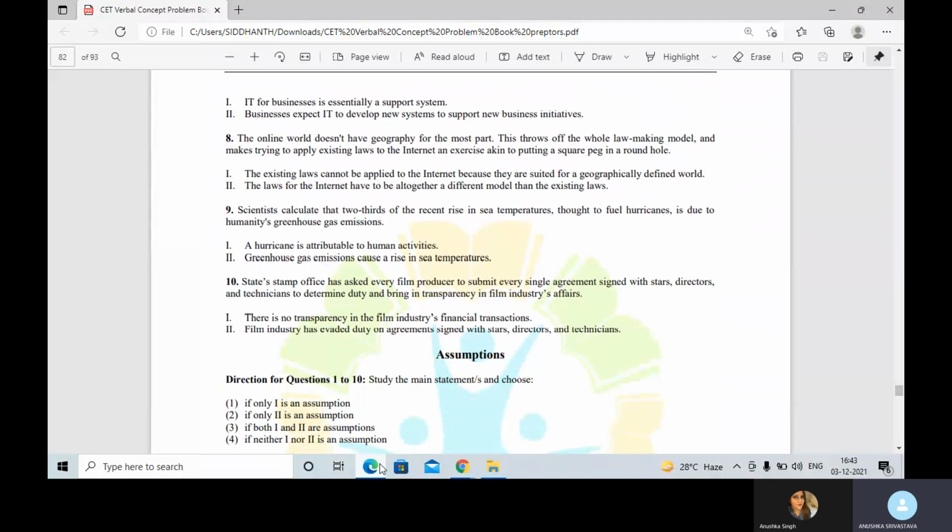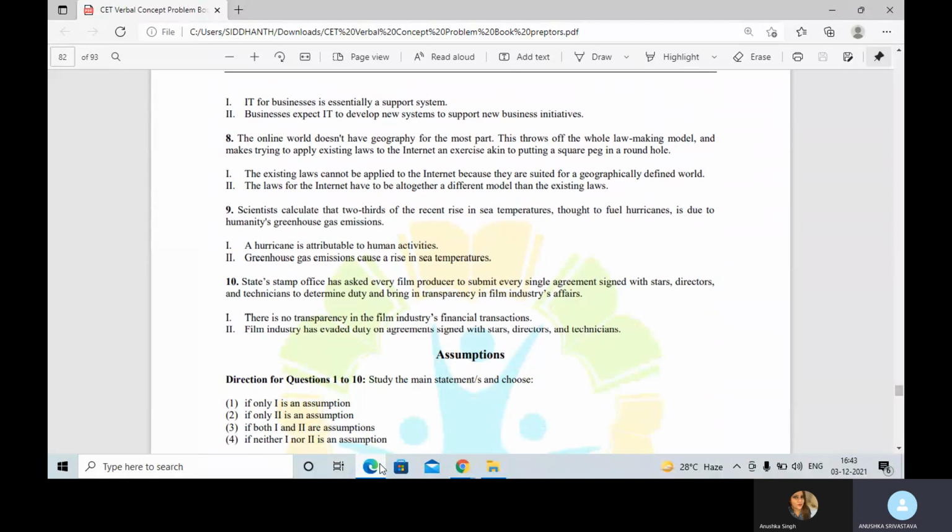humanity's greenhouse gas emissions. So, yes, you can safely say that a hurricane is attributable to human activities because it is humanity's greenhouse gas emissions. And you can safely say that greenhouse gas emissions cause a rise in sea temperature because all three are correlated. Hence, my answer becomes again option number 3, both 1 and 2.